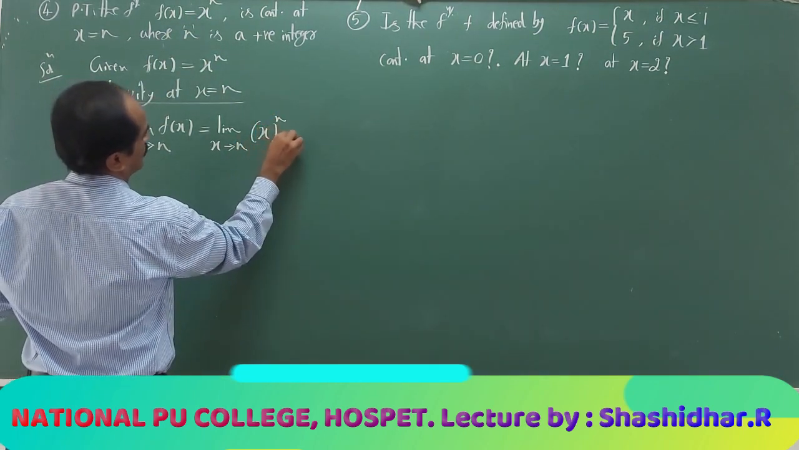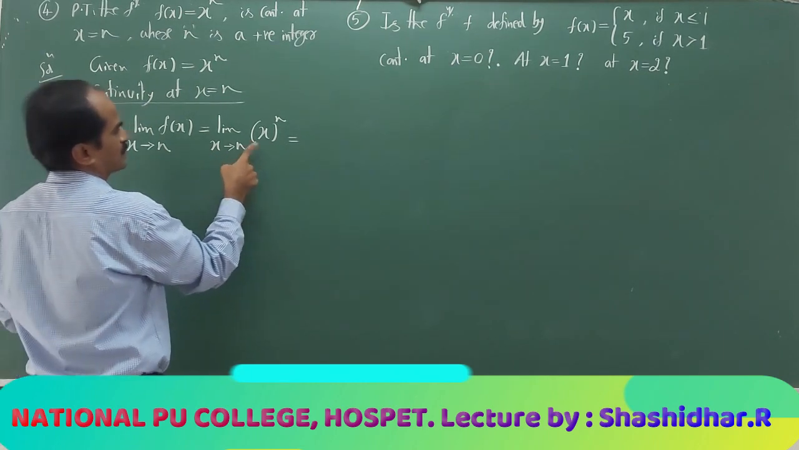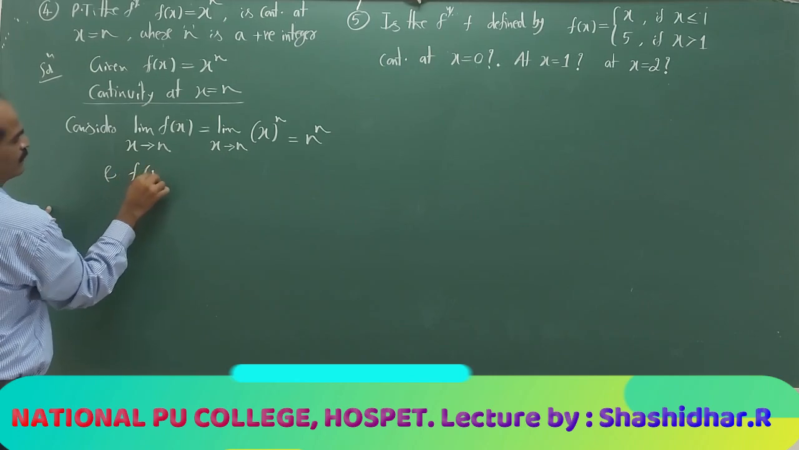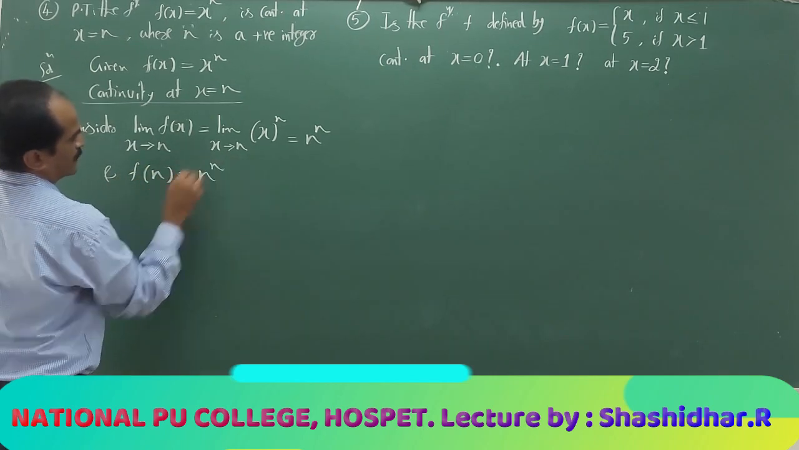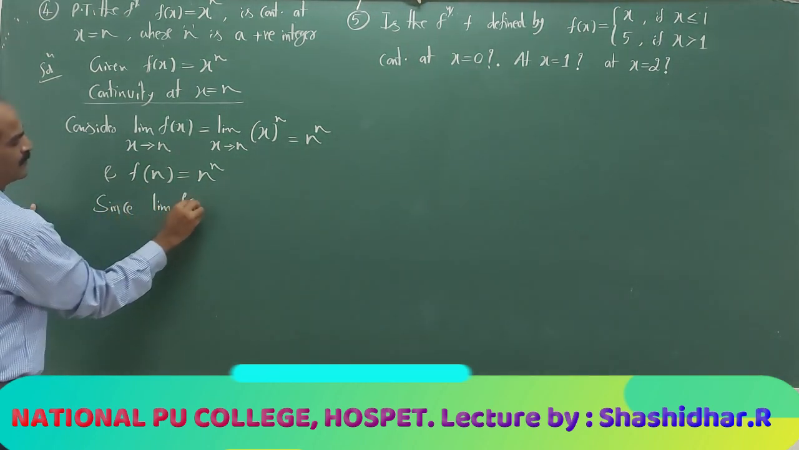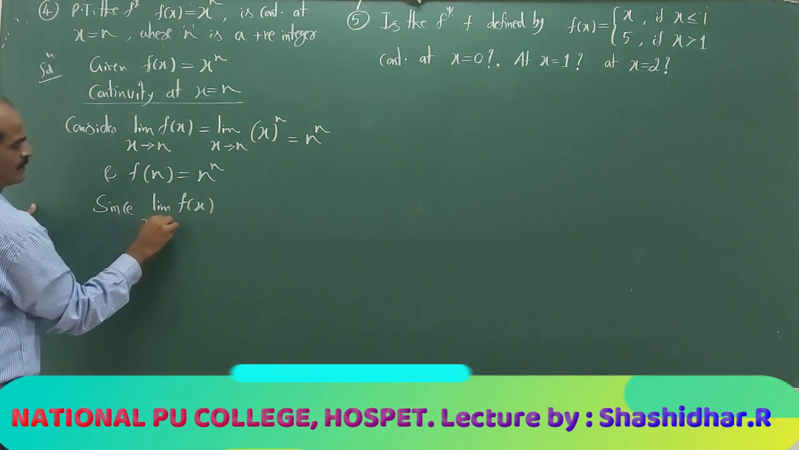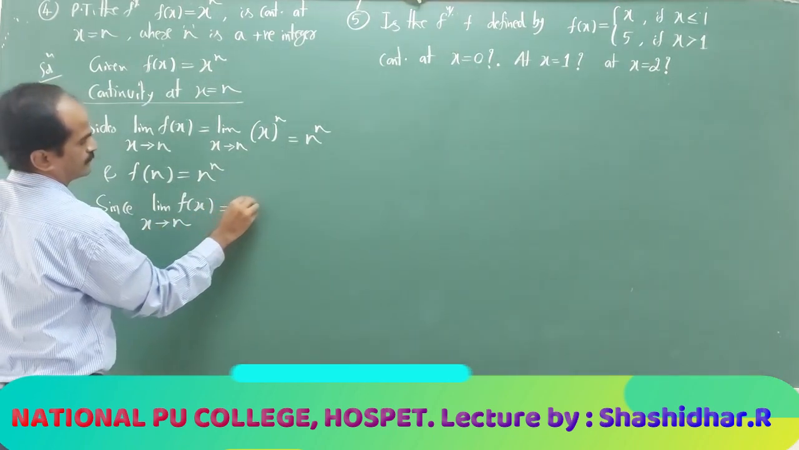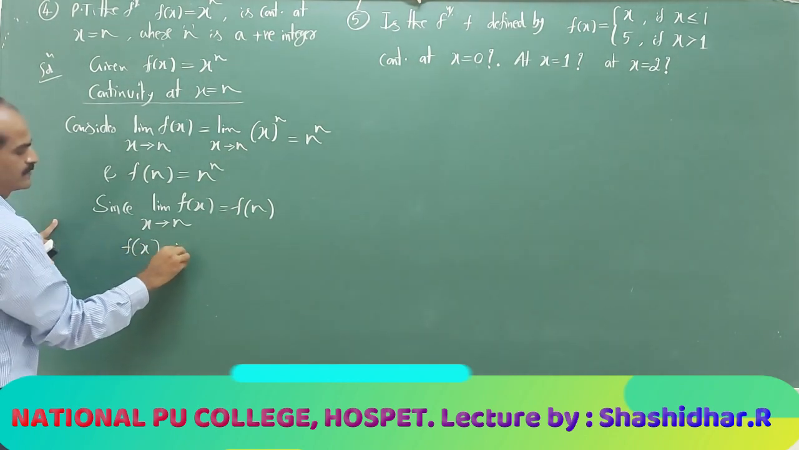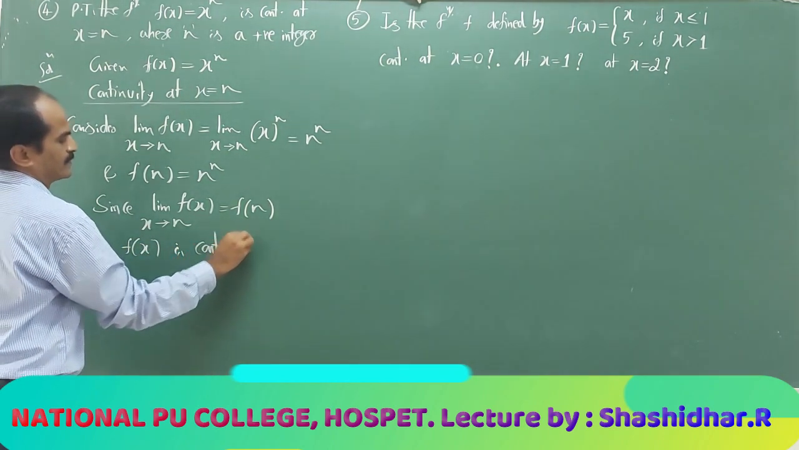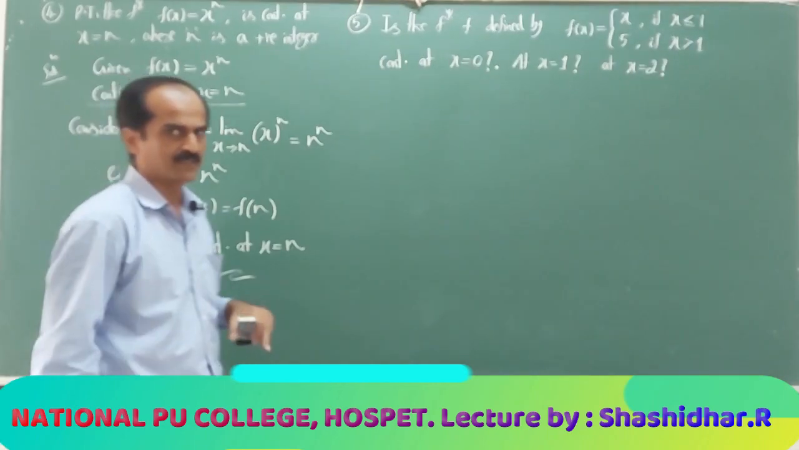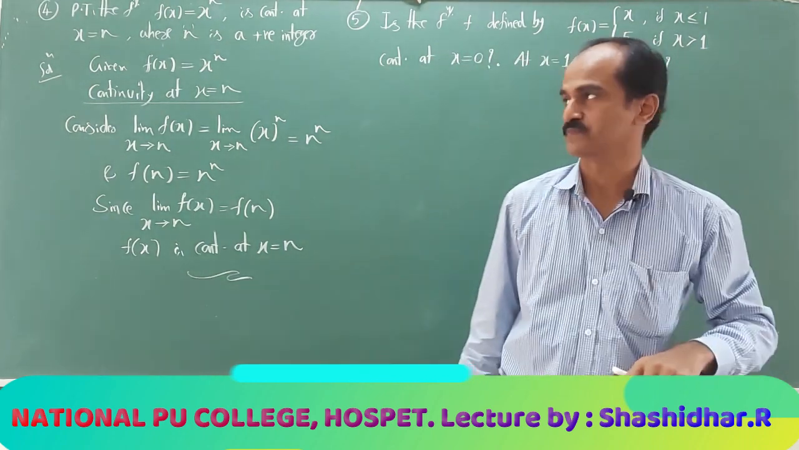It is x to the power of n. Now as x approaches n, x to the power of n becomes what? n to the power of n. And the function value at n is also n to the power of n. So write, since the limit of f of x as x approaches n is the same as f of n, f of x is continuous at x equal to n. That completes the example. Again, a straightforward question.